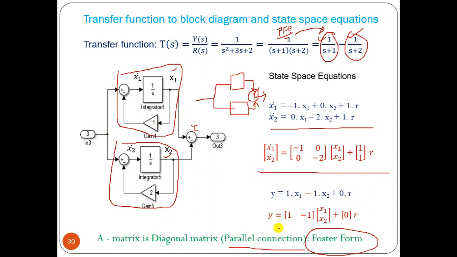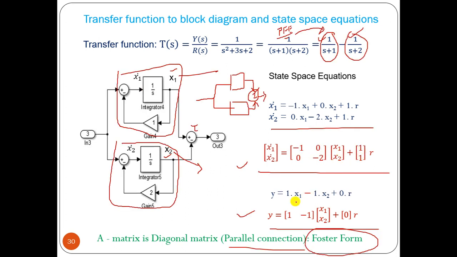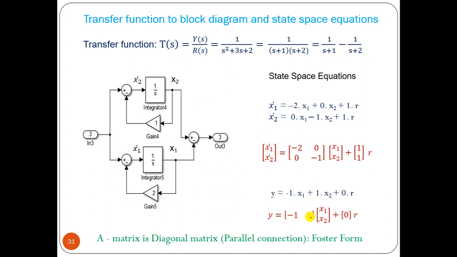So we can get the two equations in matrix form. Now if we change the variable x1 to x2 and x2 to x1, this matrix becomes a 180-degree rotated version. So it will be minus 2 0 0 minus 1, 1 1 becomes 1 1, 1 minus 1 becomes minus 1 1, and it is 0. So we can change variables and find out. So this is the parallel connection, or known as Foster form.